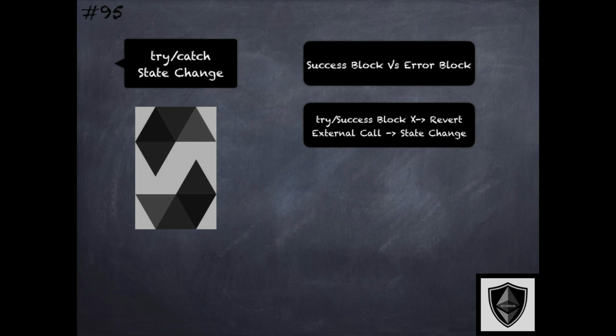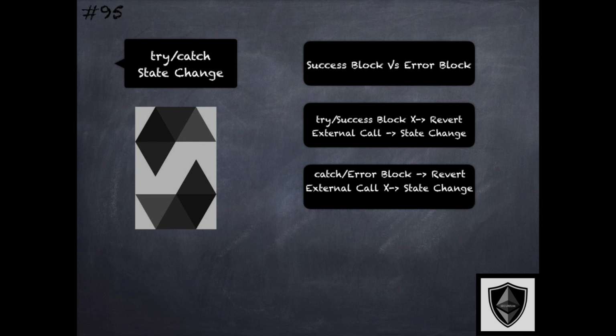So if execution reaches the success block, it means that there were no exceptions in that external call, and all the state changes that are done in the context of the external call are committed to the state of the contract. But if execution reaches one of the catch or error blocks, then it means that the state changes in that external call context have been reverted because of the exception.